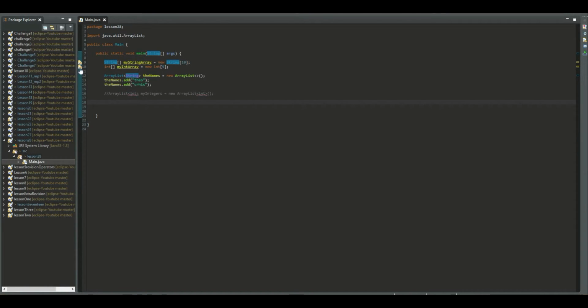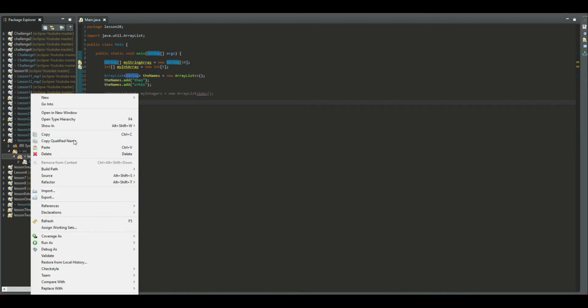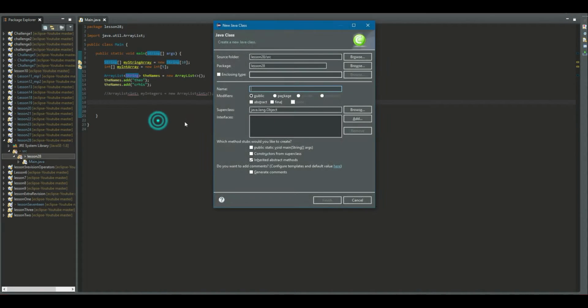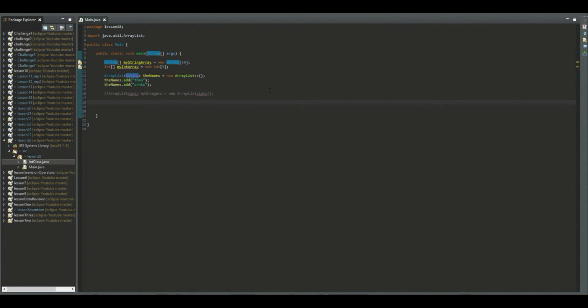A way to do it would be we could create a class. Let's create another class, and let's call this class int class, for example.